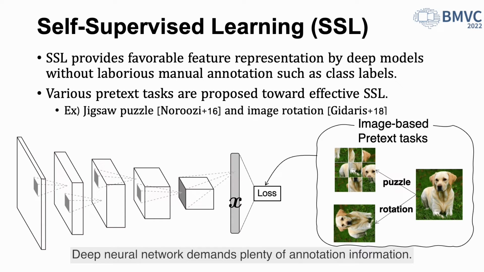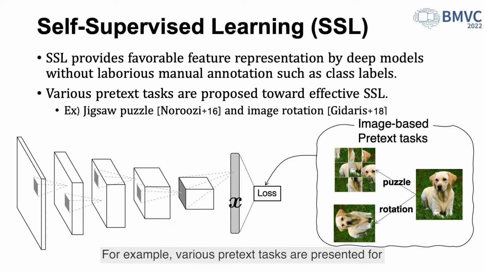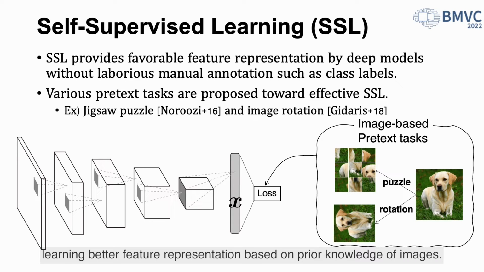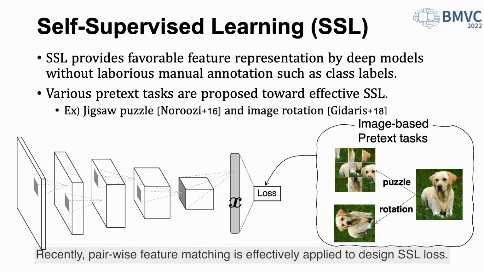Deep neural networks demand plenty of annotation information. In recent years, to address such a data hunger issue, self-supervised learning (SSL) has attracted key attention. In SSL, instead of preparing laborious annotation, self-supervision and its related laws are proposed. For example, various pretext tasks are presented for learning better feature representation based on prior knowledge of images.